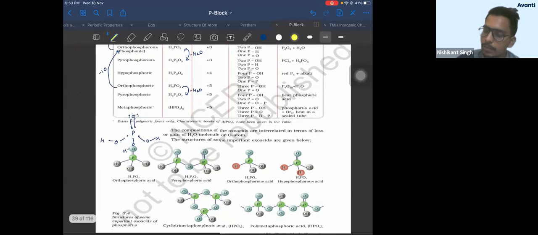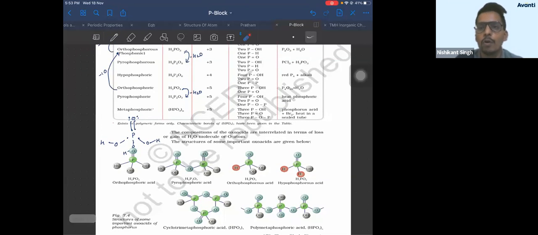So you can see the structures. First, you see the structures of all the phosphorus acids. Orthophosphoric acid, I have already told you the structure of orthophosphorus acid: P double bond O, OH, OH, OH. P double bond O will always be present. Okay? So H3PO3: P double bond O. Now there are 3 oxygen. 2 more oxygen you have to put, but 3 hydrogen is there. So 2 hydrogen will go with oxygen. 1 hydrogen will be directly bonded to phosphorus.